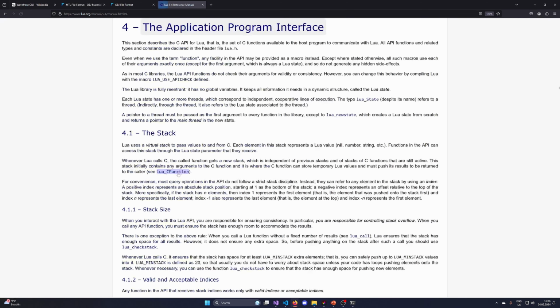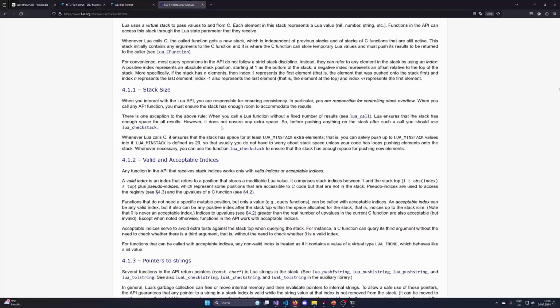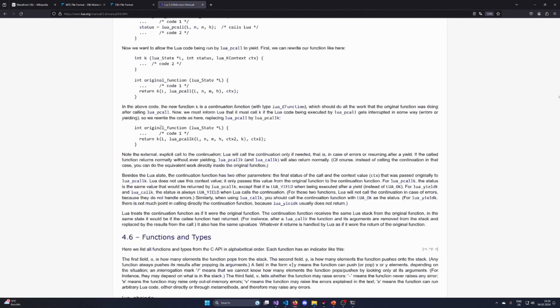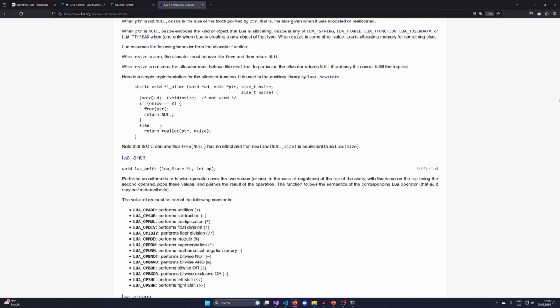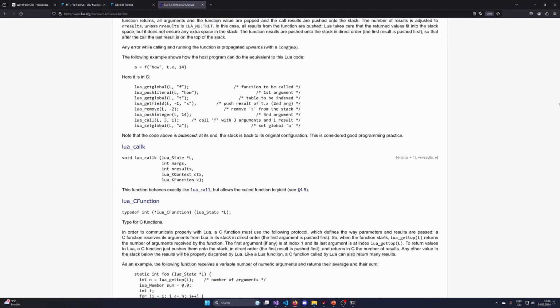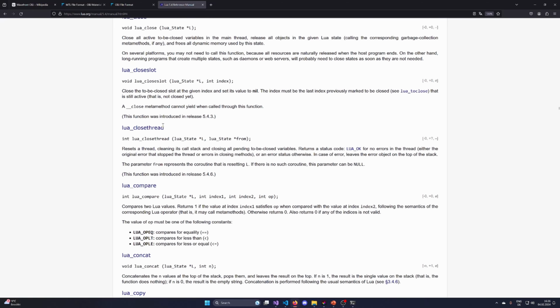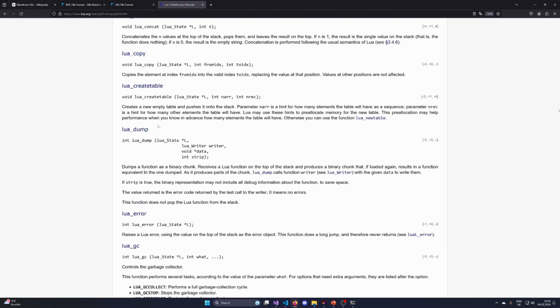Okay. Application programming interface. I just want to have a quick example. Static int foo, lua_getup. Yeah, but this is like a Lua called function because it's modifying the Lua stack.